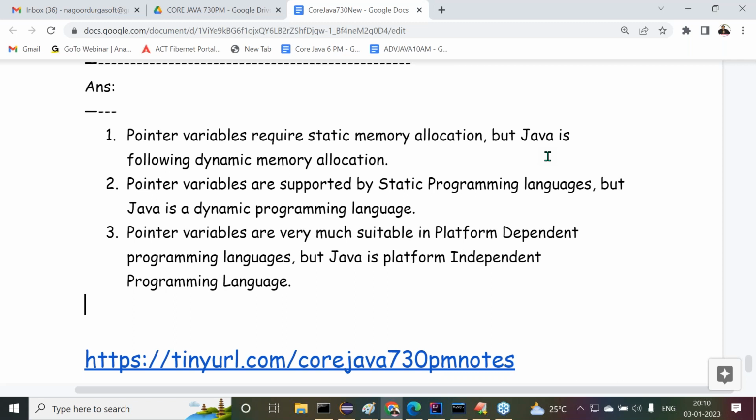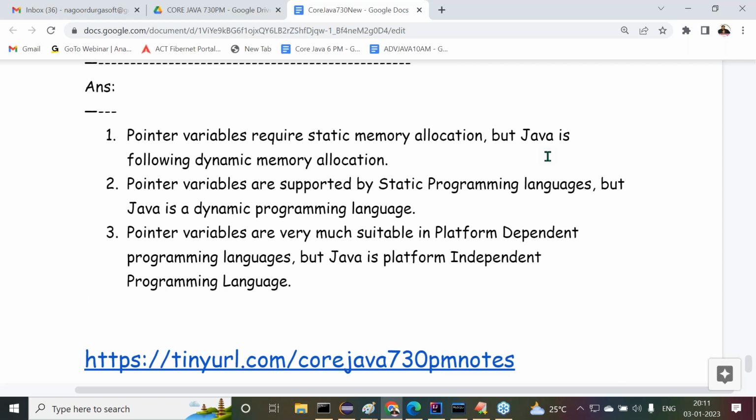When I compile the program in computer 1, the compiler can recognize the pointer variable, allocate memory for it, and assign the address value of the data to the pointer variable. So the pointer variable is recognized and initialized at the time of compilation. That means the pointer variable is referring to some address location. Let's assume the address location is 1010. The pointer variable is referring to memory address 1010 in computer 1. Up to that it's okay, no problem.